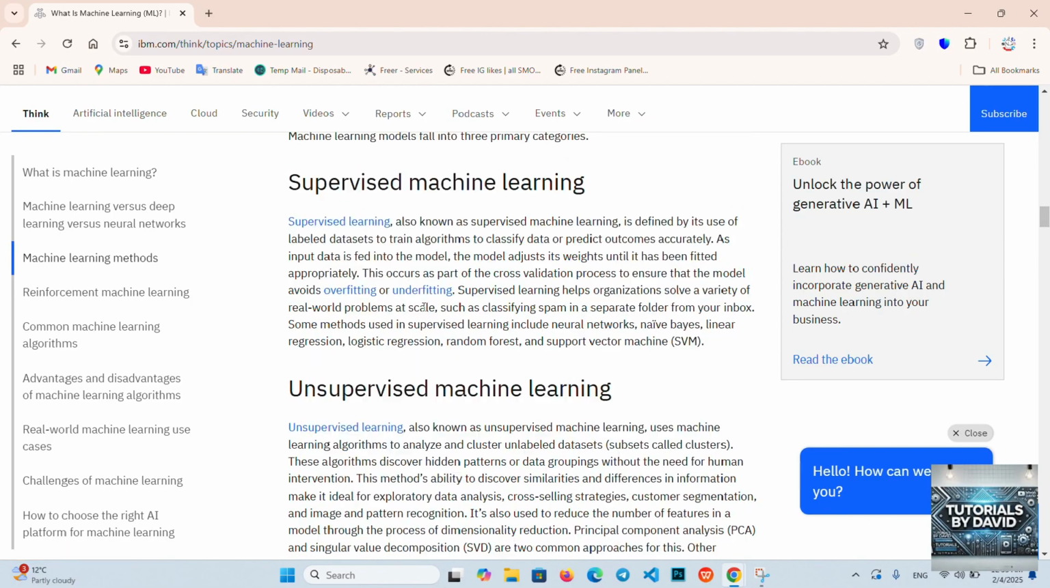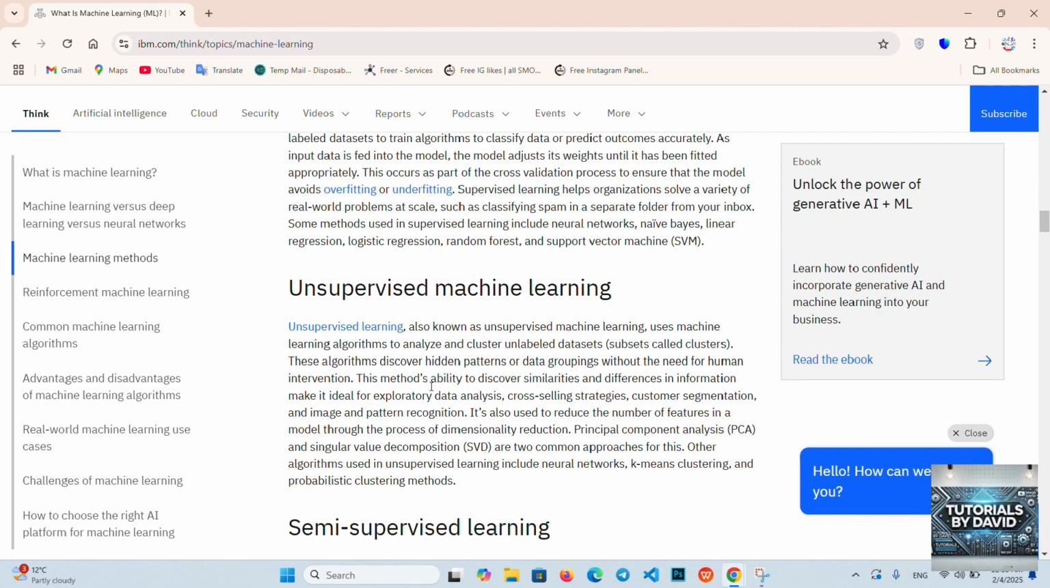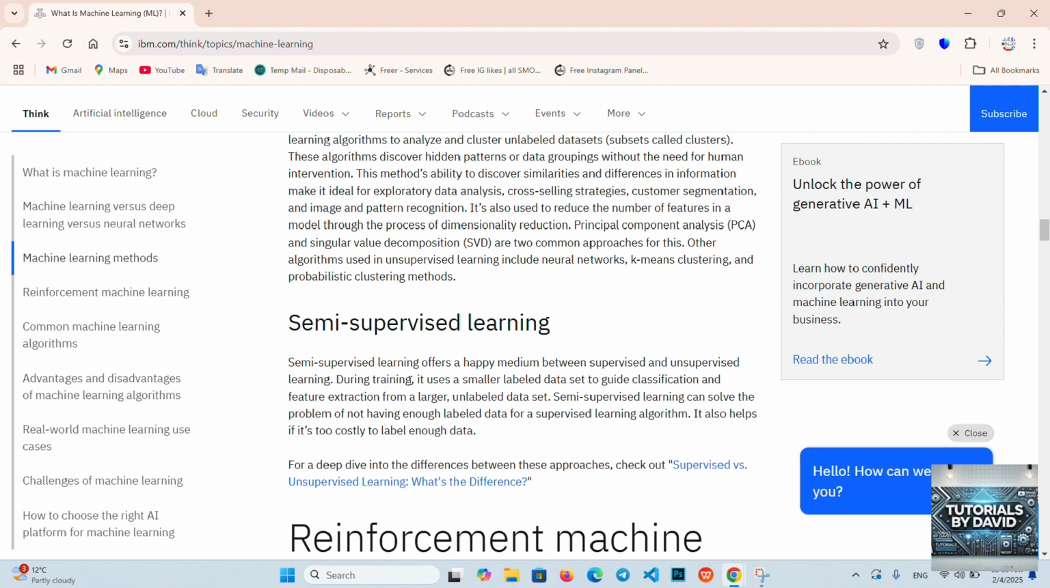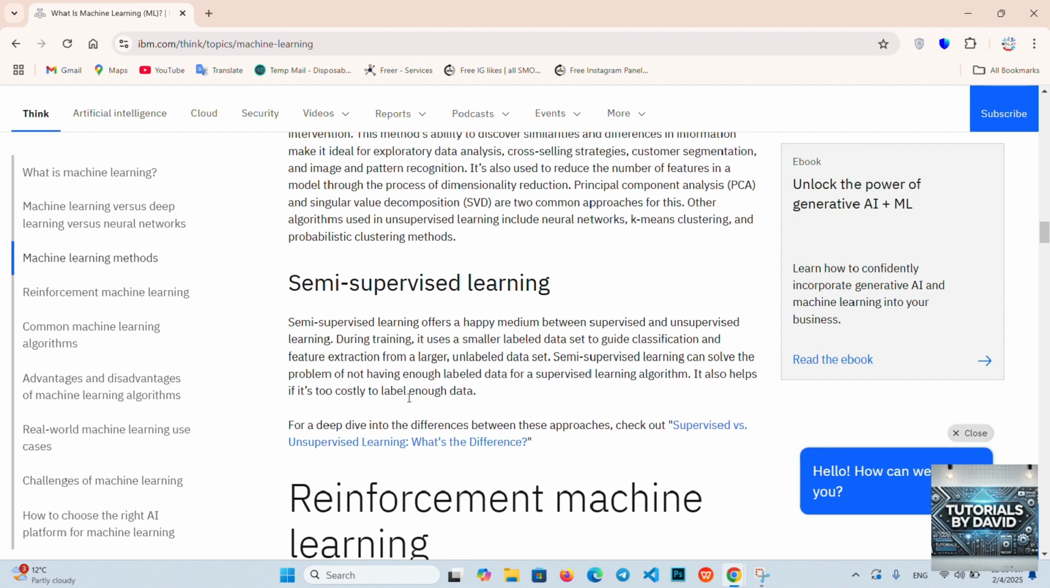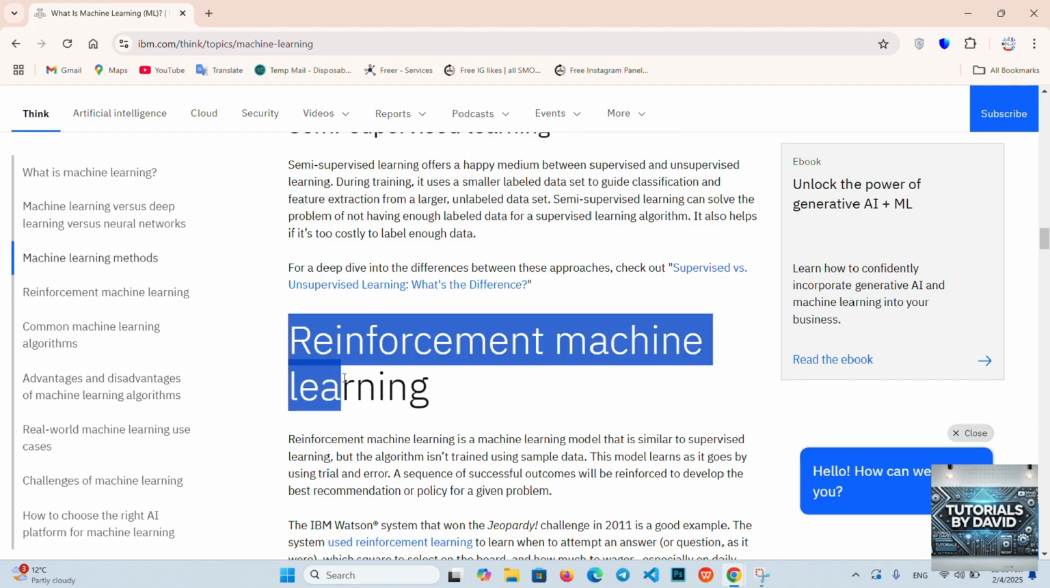2. Unsupervised learning. The model identifies patterns in data without labeled answers. Examples: customer segmentation, anomaly detection, and clustering.